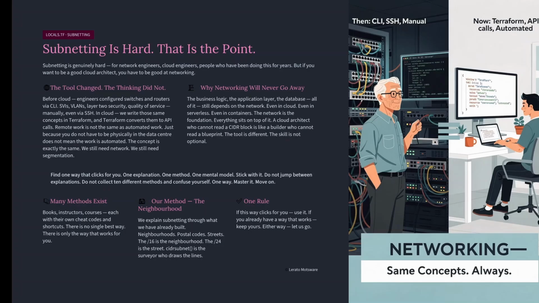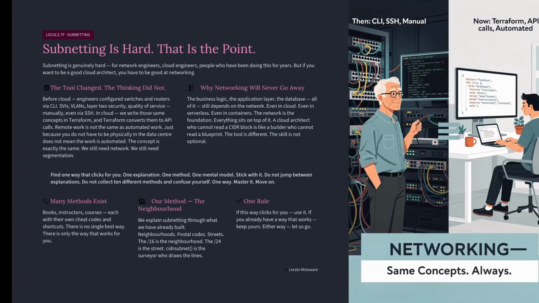Before I show you the function, let me say something about subnetting itself. There are so many ways to explain subnetting, many books, many instructors, many courses, each one with their own method, their own cheat codes, their own shortcuts. And there is no single best way. There is only the way that works for you. I have many ways of explaining subnetting: quick ways, visual ways, mathematical ways. But here is the only advice that matters. You find one way that clicks for you, one explanation, one method, one mental model, and you stick with it. Do not jump between explanations. Do not collect 10 different methods and confuse yourself. One way. Master it, move on.